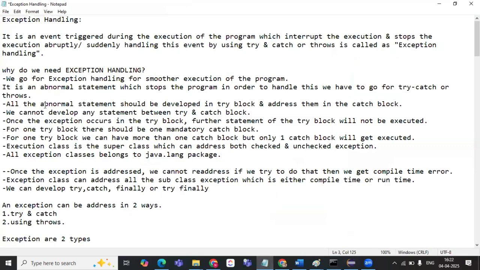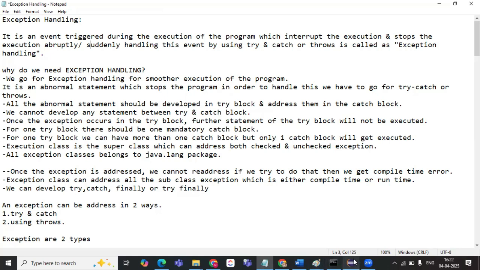So how do we do that? All the abnormal statements should be developed in the try block and addressed in the catch block. So we are keeping the abnormal statement inside the try block, and the type of exception we get is addressed in the catch block. That is what we have done now. Correct? Yes, ma'am. We cannot develop any statement between try and catch block.